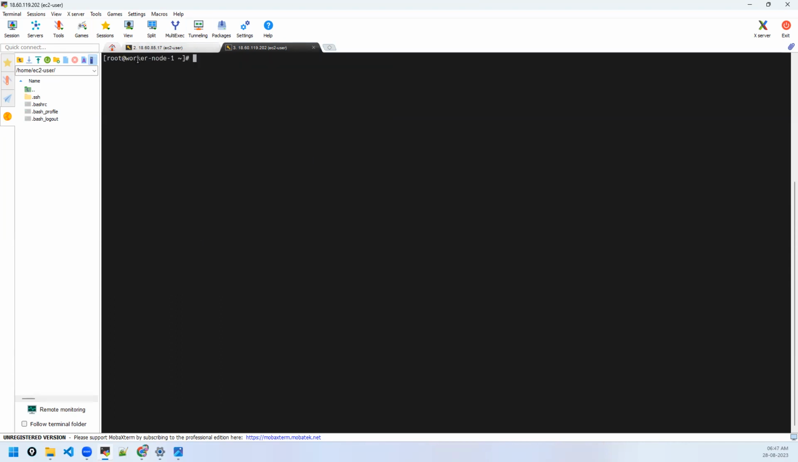See, host name got updated. Do you see here? To identify them properly, we have got the host names updated. Right? That's all we have to do. Now you can install Kubernetes.